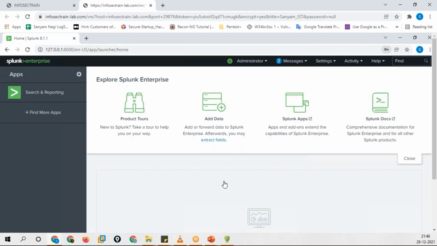Okay, so this is your dashboard, how it looks. I can provide you a link from where you can download Splunk for yourself and install it on your Windows. But for that, I would always suggest you have VMware, and in that VMware first install Windows 10, and then go with Splunk. I will for sure provide those details to you guys. See, Splunk is an enterprise module, you can say, limited.